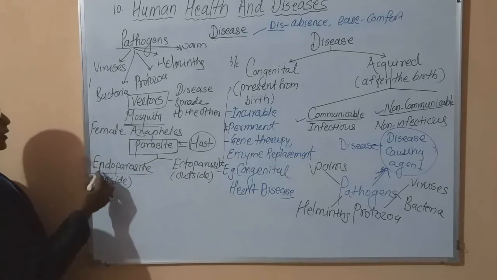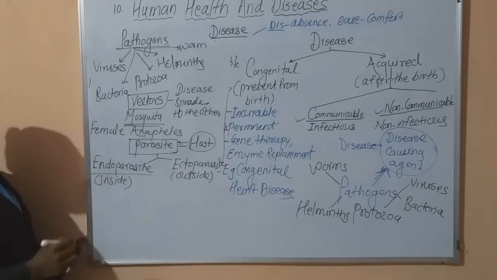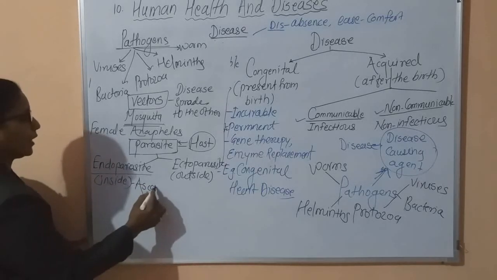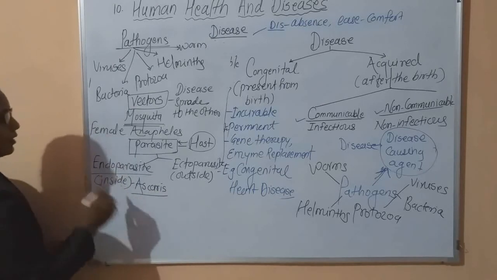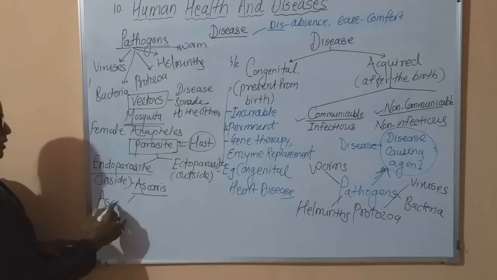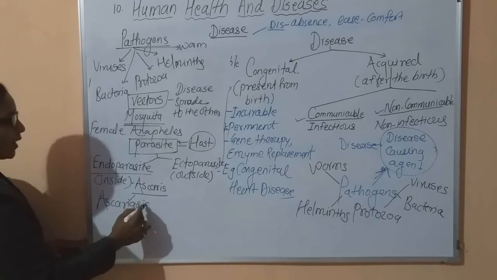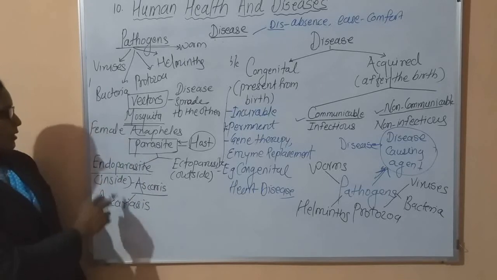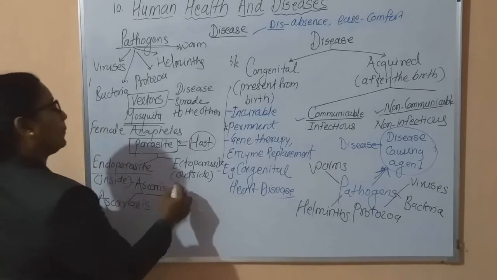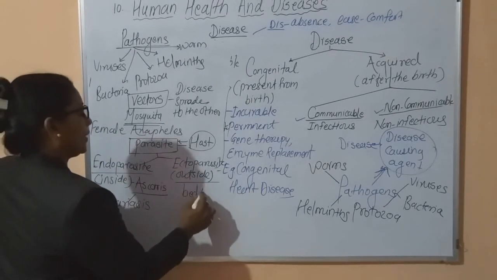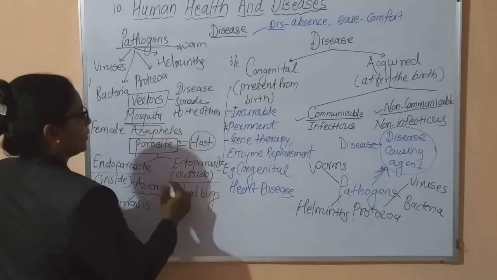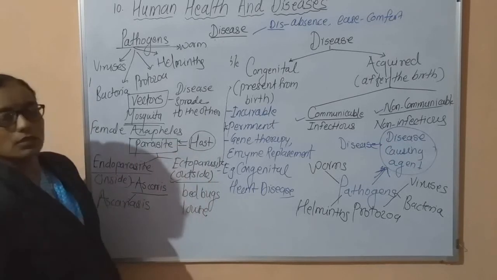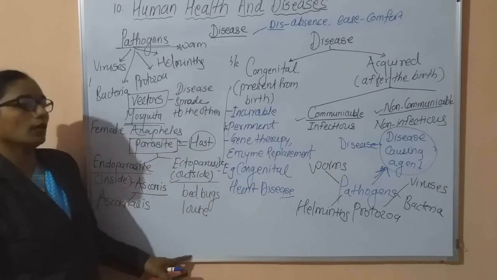Endoparasites are those that live inside the body of the host organism. For example, as we know, Ascaris, and it results in the disease Ascariasis. These parasites live inside the intestine of humans, hence it is an endoparasite. While bed bugs are always present outside the human body, or louse also. These are ectoparasites, they suck their blood.